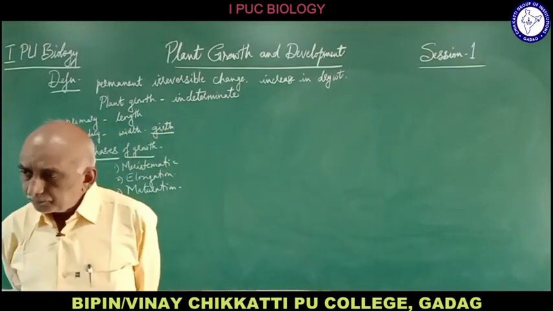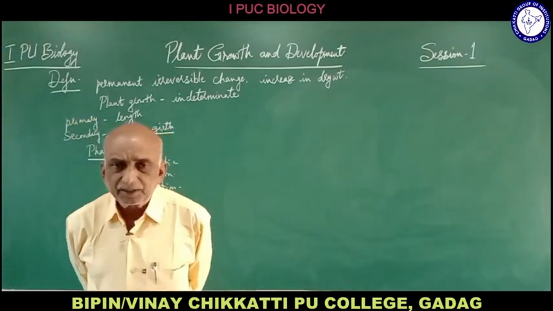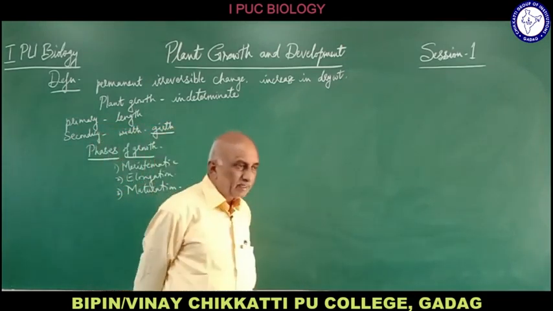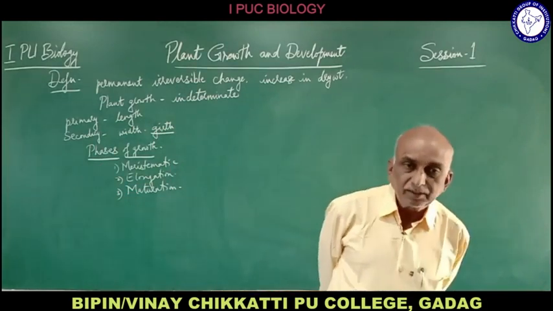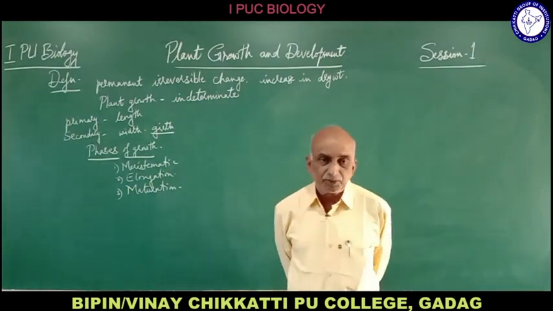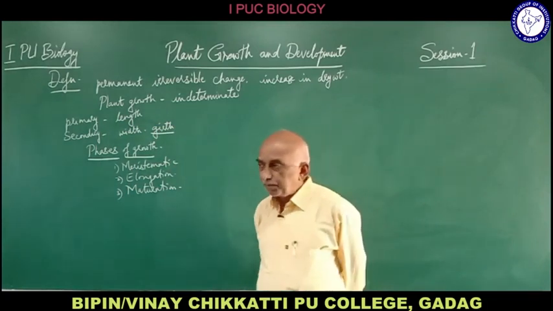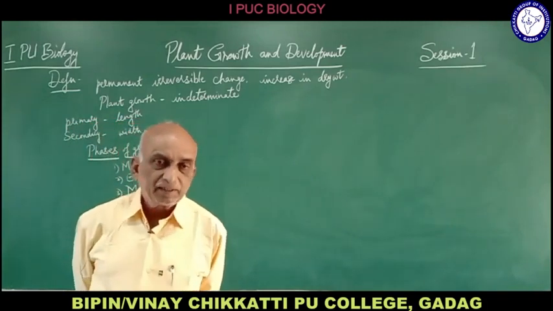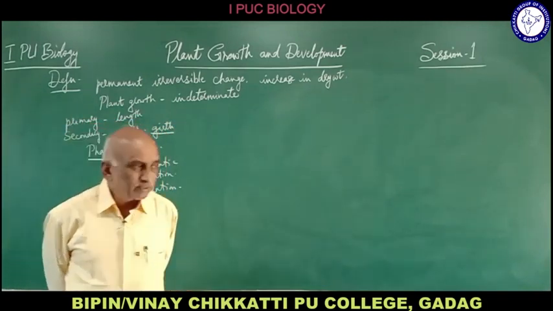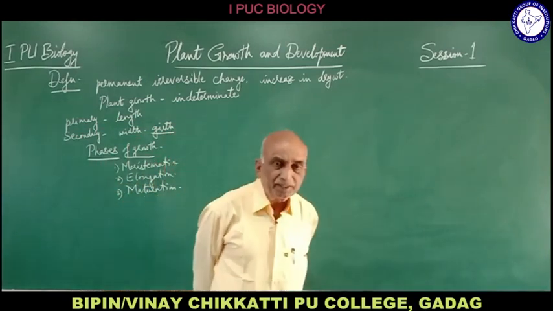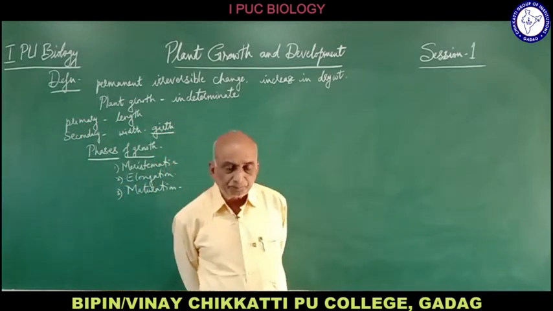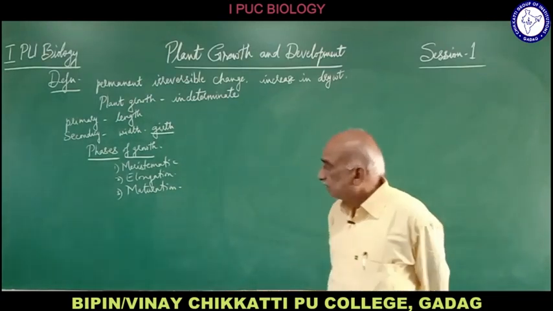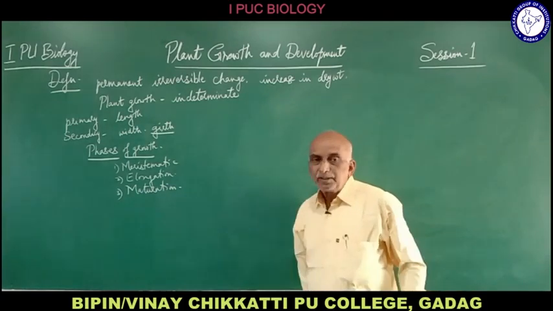Also the meristematic tissues contain chlorophyll, but this chlorophyll is present in plastids which are not mature, they are immature. These immature plastids don't have well developed grana, thylakoids and all that inside them. Such plastids are called proplastids. So the presence of proplastids in the cells is also one of the important characteristics of meristematic tissues.